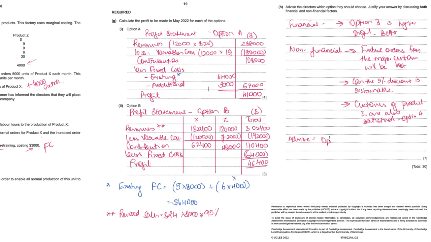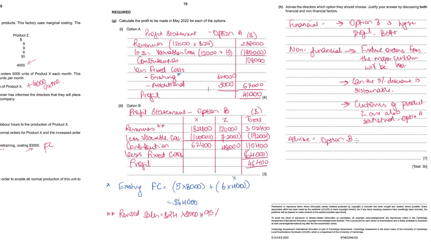So I would go for option B because, if you choose option A, you'll have the major customer, but you will lose a lot of other regular customers of product Z, which is bad because you're dependent on that one major customer, which might leave you anytime, and then the business will be affected.